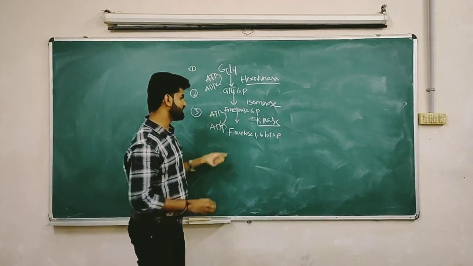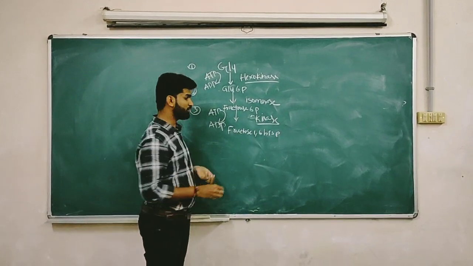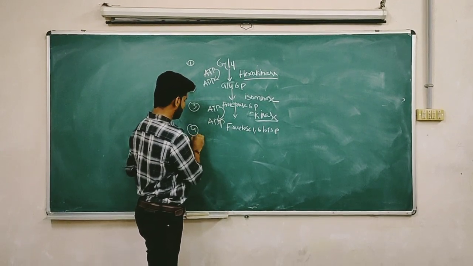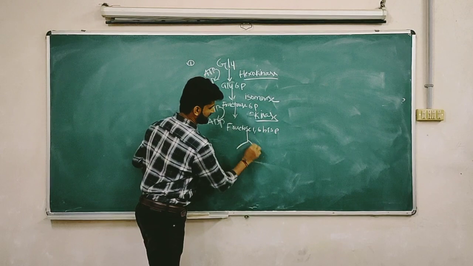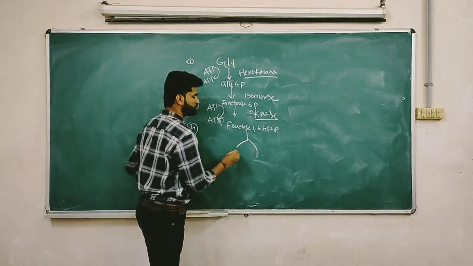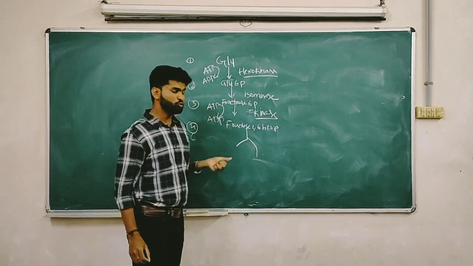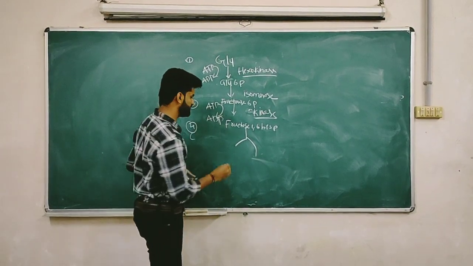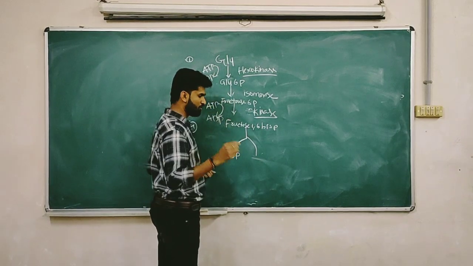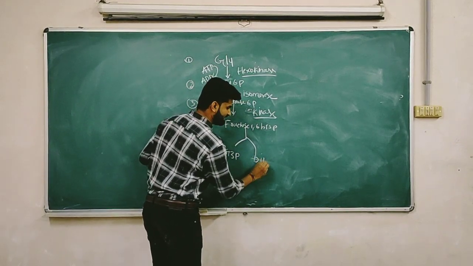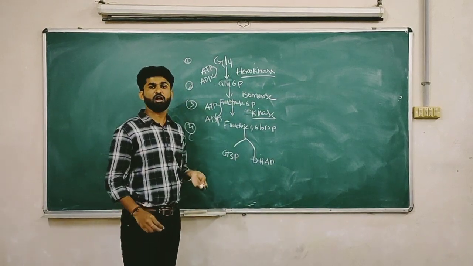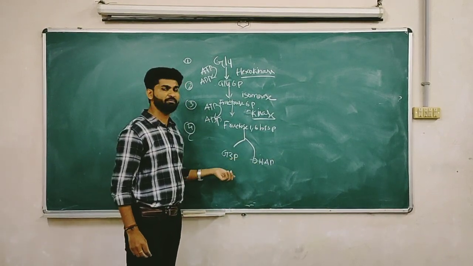This fructose 1,6 bisphosphate will undergo the next reaction, that is cleavage. The fourth reaction is the cleavage reaction, and it splits into two compounds. Those two compounds are three carbon compounds. Those three carbon compounds are what? 3PG is one compound, and DHAP. What is meant by 3PG? 3PG means glyceraldehyde 3-phosphate. Whereas DHAP means what?